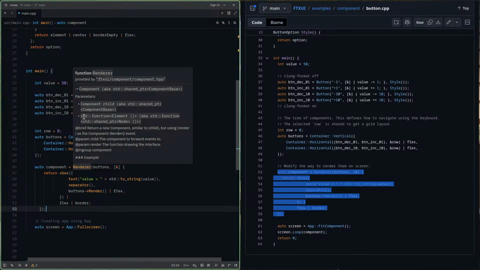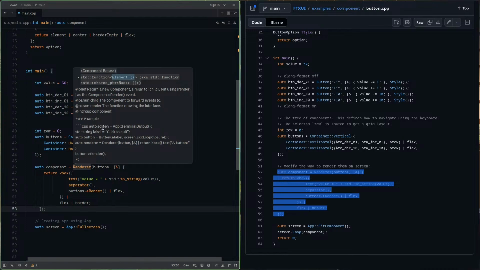Another thing that it takes is the function. What does this mean inside here? Does that mean the return type should be an element? I don't know. Return a new component similar to child, but using renderer as the component in the event.